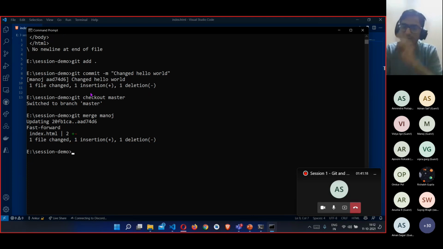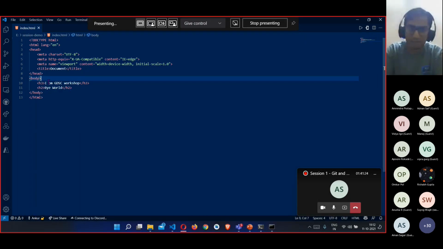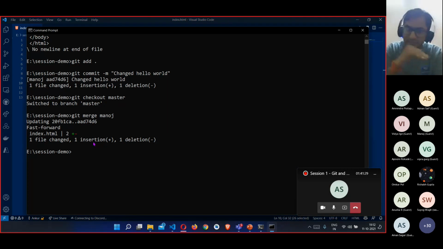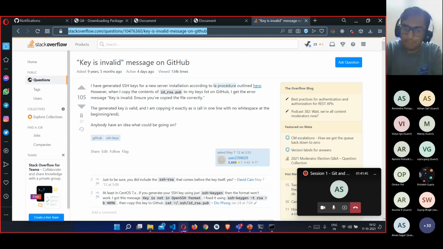What we have done is we have created a new branch. We have added our changes in that branch. The changes here refer to the H3 tag we added. Then I checked out to that branch. Checking out means I am changing my branch from master to whatever branch I have created, and then I'm making the changes in that branch. Okay. And then I have merged the Manoj branch in the main branch. That's all. So this is how branching works.